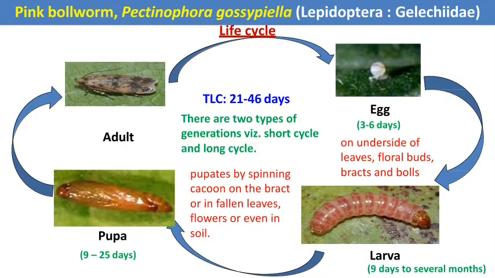Then if you see the life cycle here, egg laying takes place on the under surface of the leaves, floral buds, bracts and bolls. Then the larvae pupate by spinning cocoons on the bracts, in fallen leaves or flowers, or even in soil. This is the life cycle.